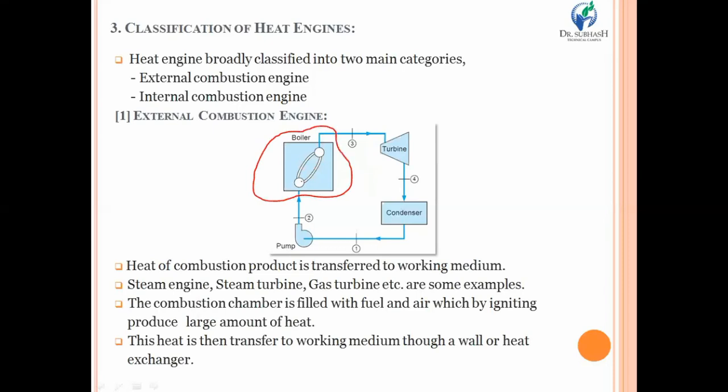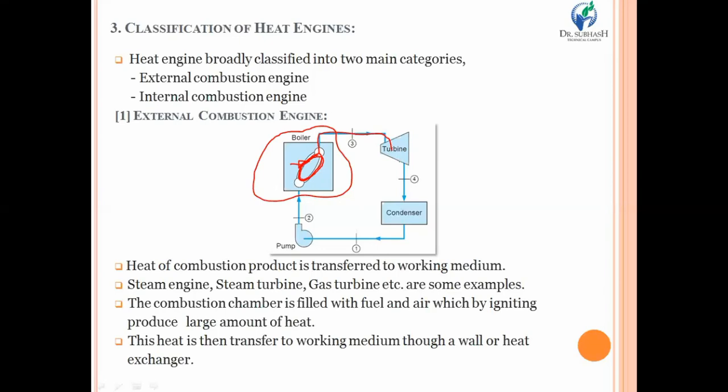Whatsoever heat is produced is transferred to the working medium, and the working medium is generally circulating inside a number of tubes. So suppose there is water as a working medium, and it will absorb the heat produced from the combustion of fuel. Water will become dry or superheated steam, and that steam, containing high pressure and temperature, enters into the converting machine.